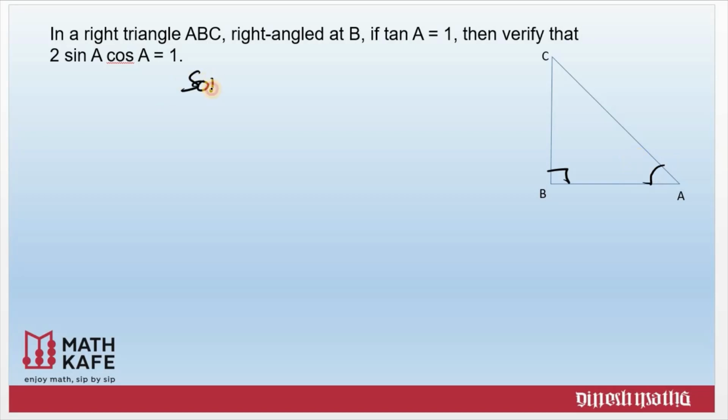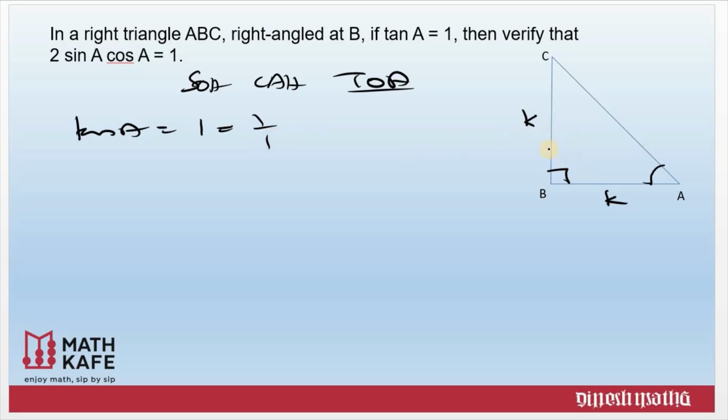Tan A, SOHCAHTOA, tan means opposite by adjacent side. Tan A equal to 1, 1 means 1 by 1 we can say. The opposite side of angle A must be 1 unit or a multiple of 1, so we can say this is K, and adjacent side is also 1, that we will consider as another K. As it is 1 and 1, it could be 10 and 10, 100 and 100, anything.